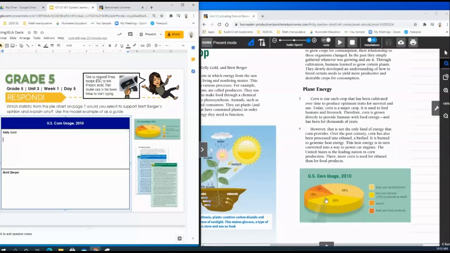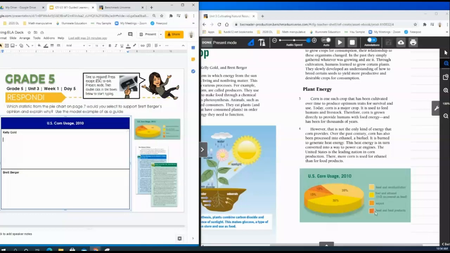I can easily see what stands out to me is the dark orange, it says 10%. Only 10% of all of corn is being used as food. And I remember Brett was talking about how we should use more for food. But it seems like in the United States, we only need about 10%. All the rest is for other uses. And I think 36% of that being used for fuel is not a bad percentage. So I'm going to go ahead and use the 36% and 10% as my support for Kelly Gold's opinion.